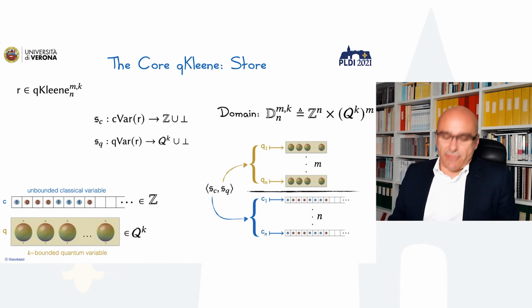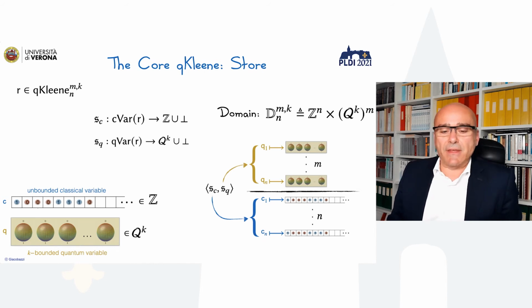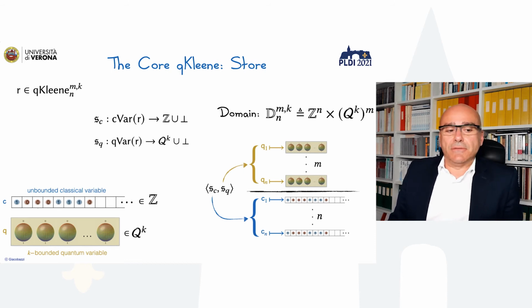So whenever we have a qKleene expression R, then we have the store is split in two parts, the classical store and the quantum store. And they correspond to assignments into the registers of unbounded classical variables for the classical variables and the quantum registers that are bounded by K.